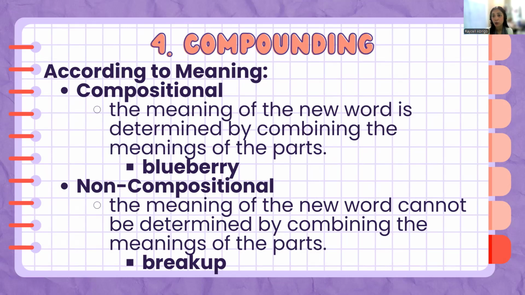Only in the Plants versus Zombies game would a sunflower as a plant be a source of light or a sun, but in real life it is non-compositional. Okay? So that's for compounding. Structure-wise, it could be hyphenated, with two words, or just one word. According to meaning, it could be compositional or non-compositional.